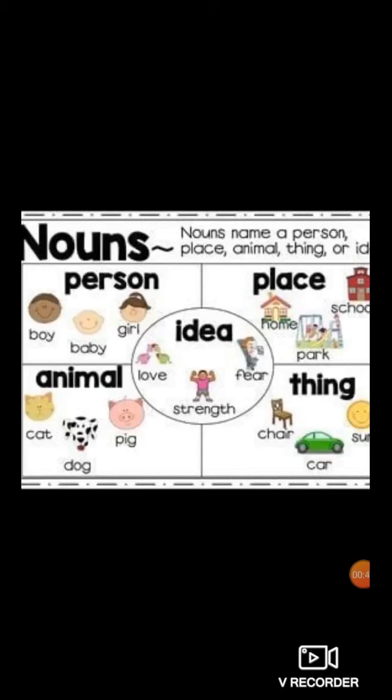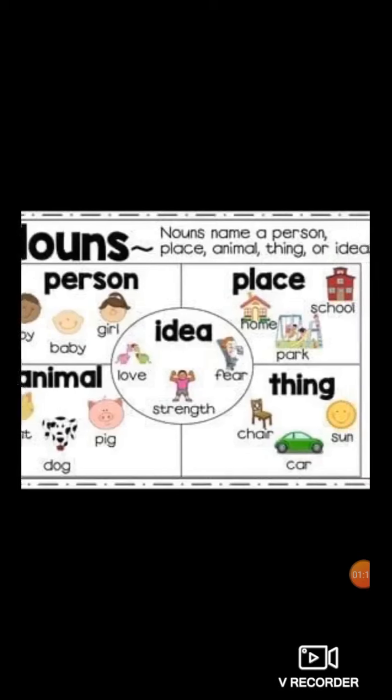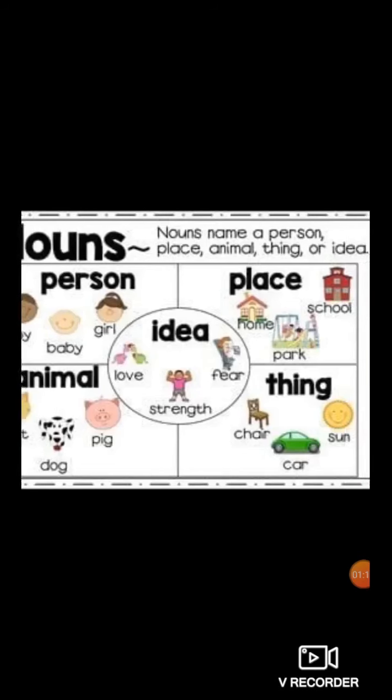Now, person means what? It can be name of a boy, baby, girl. So it means noun. Animal. For animal, names are cat, dog, pig, buffalo, donkey. So these are the names of animals. So it's known as noun because noun means name of a person, name of a place, name of an animal, thing or idea. Next, place: home, school, park, hospital, church.